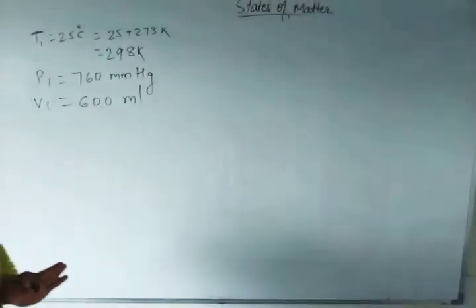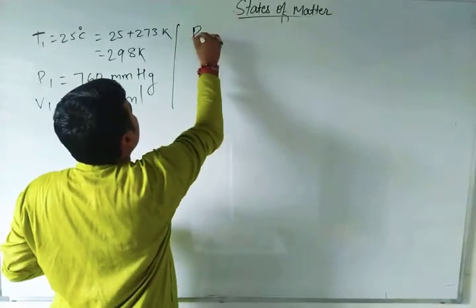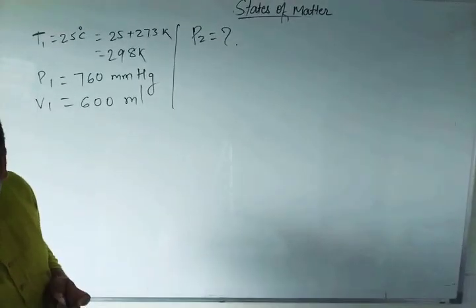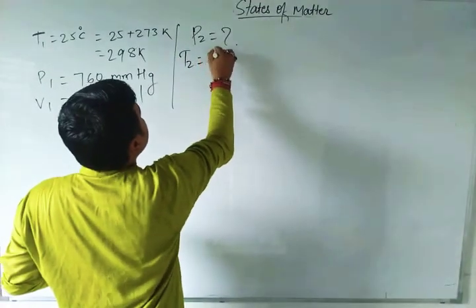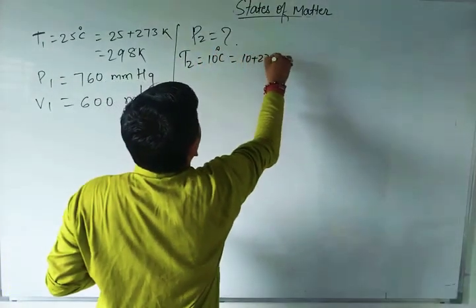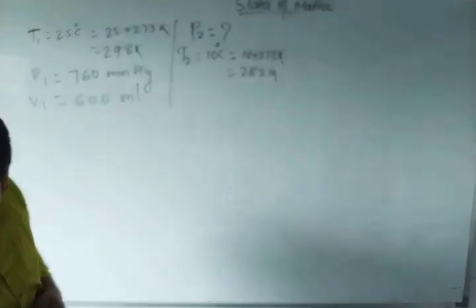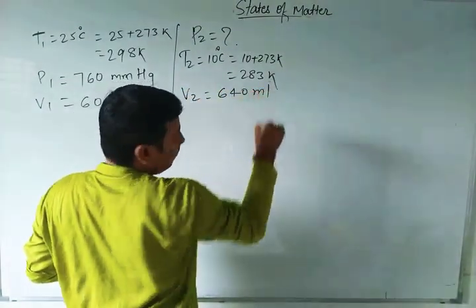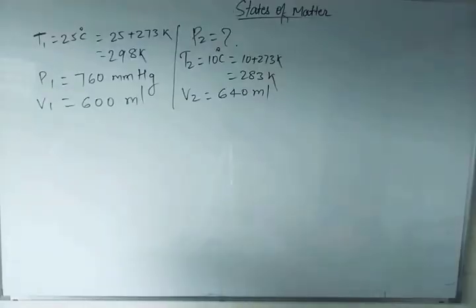Now in the second case, what will be its pressure at a height? They are asking for the pressure, P2 is equal to what? The things given are temperature of 10 degrees Celsius, so T2 is 10 plus 273, that is 283 Kelvin. And volume is 640 ml, V2 is equal to 640 ml, right? So this is our question, and we know very well that according to the combined gas law,